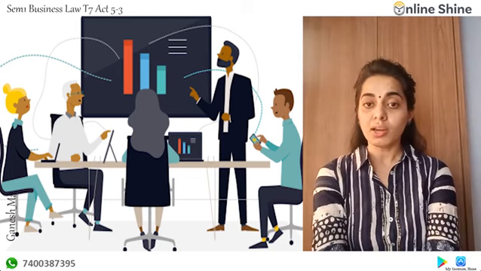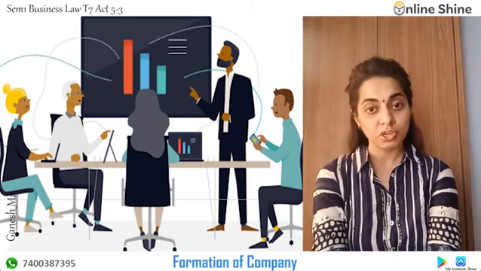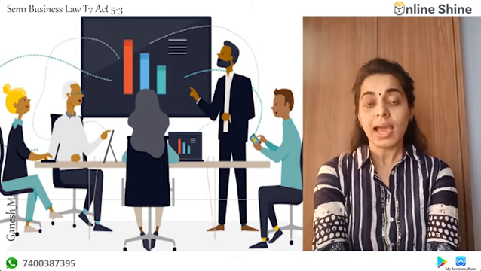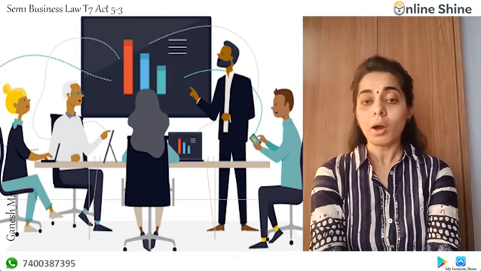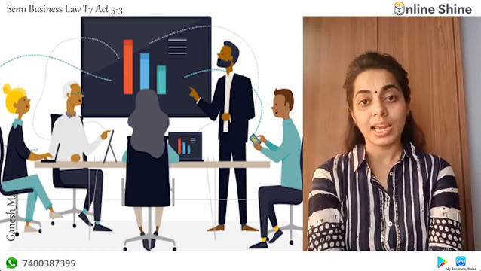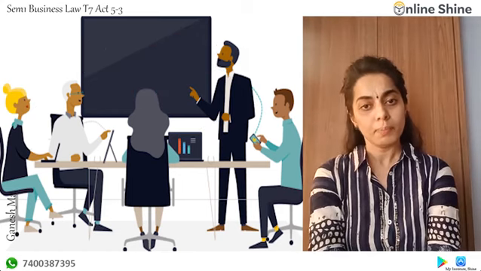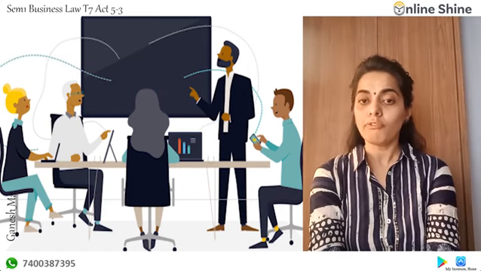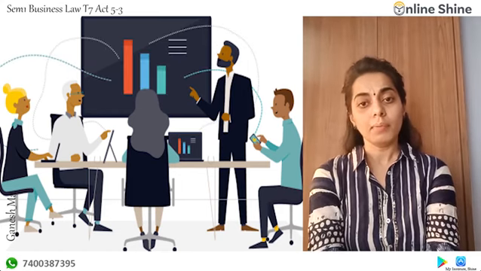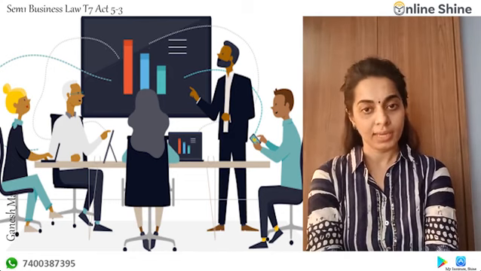In this meeting, the first meeting should be held immediately after the formation of the company within 30 days, and thereafter the maximum gap between two meetings of the board of directors can be 120 days, and for that a reason needs to be mentioned. So every 90 days, your next meeting of the board of directors will be conducted.